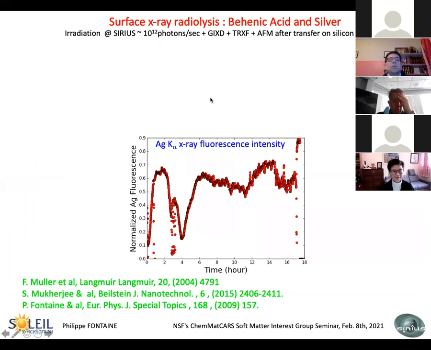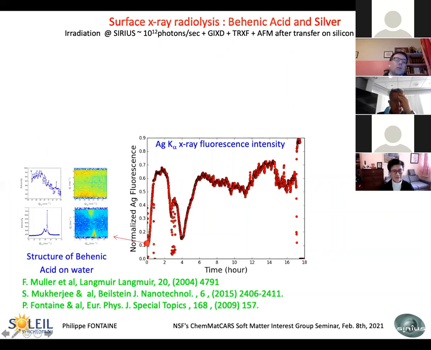So we tried that, and since we are on a synchrotron, we can follow everything by grazing incidence X-ray diffraction, but also X-ray fluorescence. And then after that, we transfer the result onto silicon wafers. So what we see here is the silver fluorescence intensity, so the amount of silver in the irradiated layer with time. You see that we follow that for a long time, overnight, in fact. And at the beginning, of course, you have the classical diffraction of a behenic acid Langmuir monolayer with the NN structure, very classical.